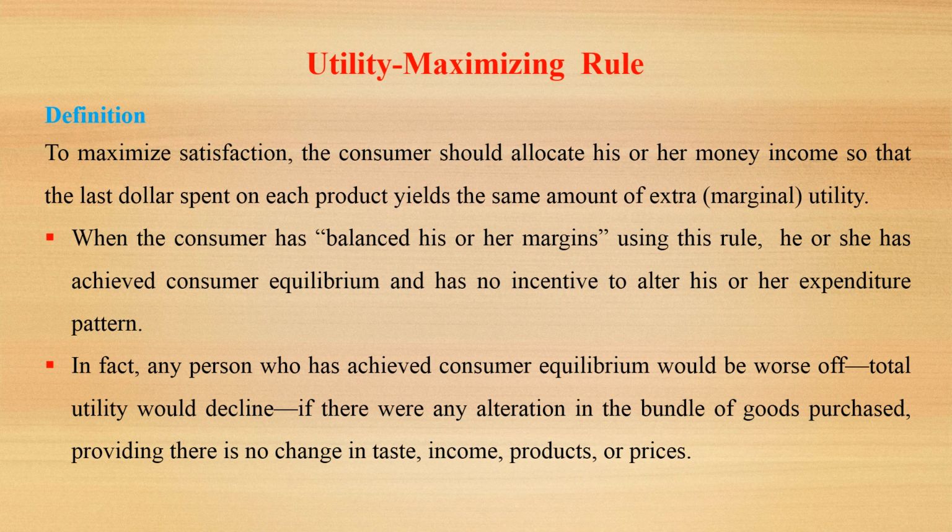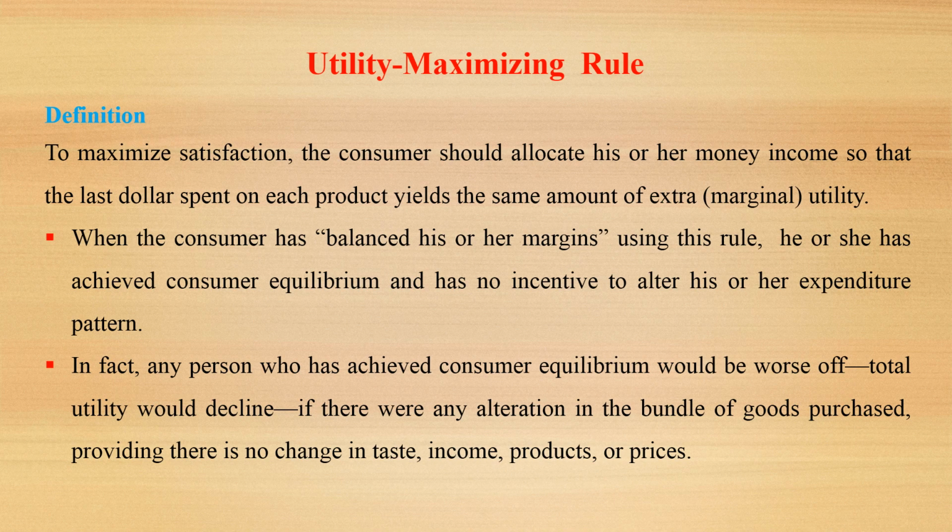What is the utility maximization rule? According to the utility maximizing rule, to maximize satisfaction, the consumer should allocate his or her money income so that the last dollar spent on each product yields the same amount of extra or marginal utility. When the consumer has balanced his or her margins using the above rule, he or she has achieved consumer equilibrium and has no incentive to alter his or her expenditure pattern.